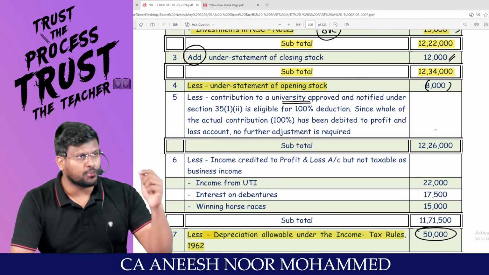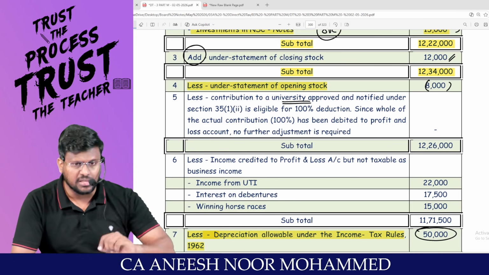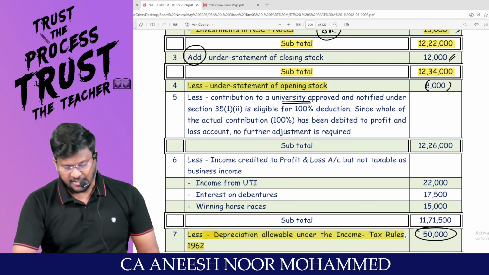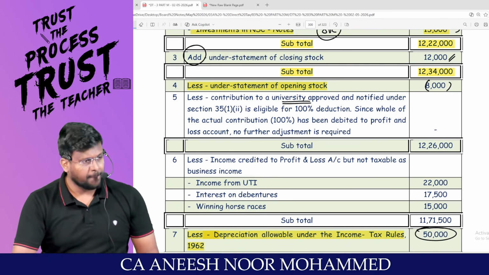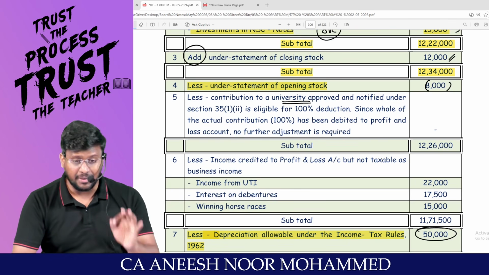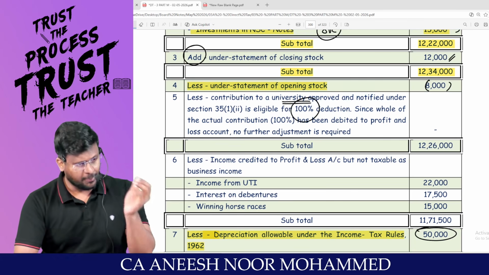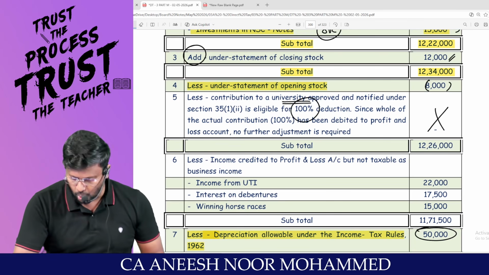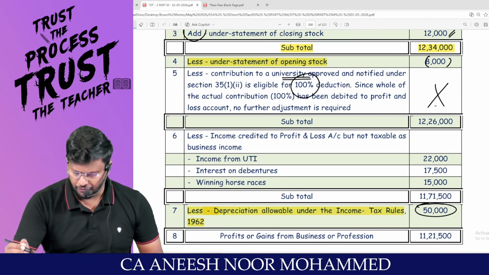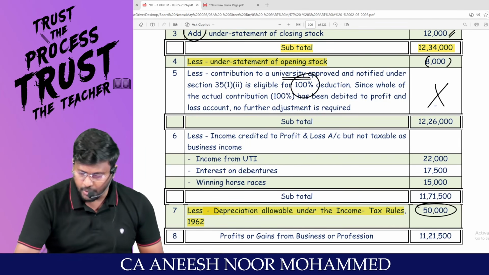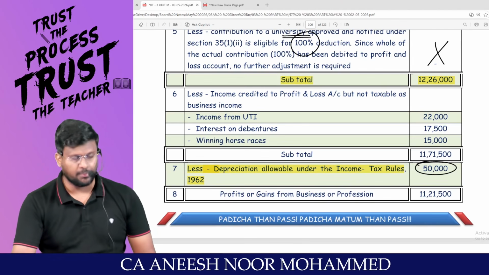Less contribution to a university. You tell me, is contribution to university an in-house research or a contribution to outsiders? Contribution to outsiders. Since the assessee is traveling through the optional tax regime, it can be claimed as deduction at the rate of 100%. Already that 100% has been debited to P&L, so no adjustment is needed. So from 12,34,000, if you reduce 8,000, you will be getting 12,26,000 as subtotal.